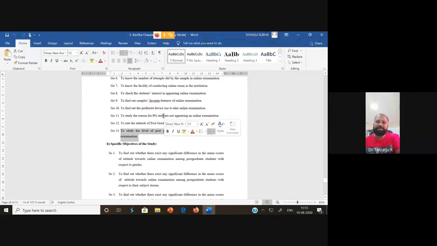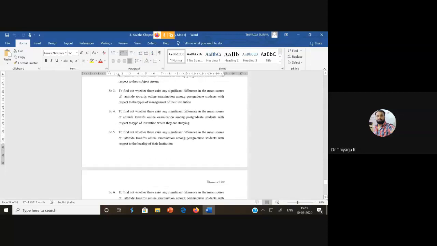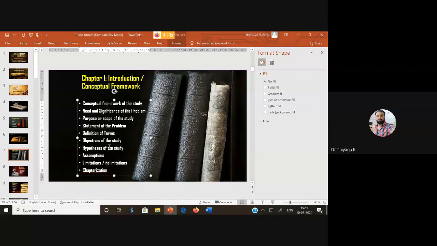So she is finding some other components, that's what she is using. But this is enough: to study the level of postgraduate students' attitude towards online examination. Then to find out whether there is any significant difference in the mean scores of attitude towards online examination among postgraduate students with respect to gender. This kind of objectives they have to write. Then after the objectives, we have to go with hypothesis.